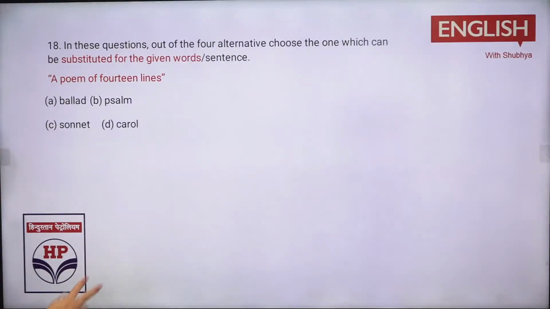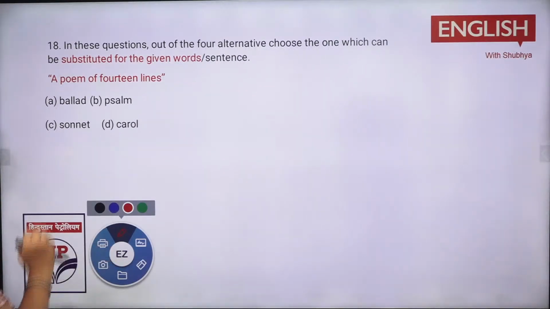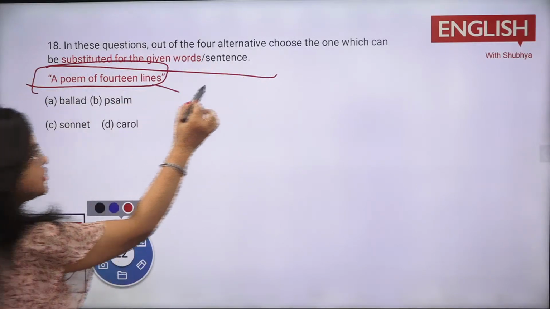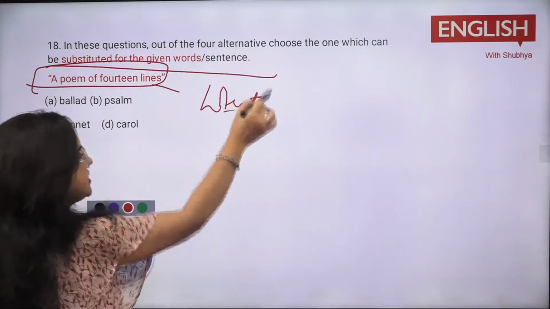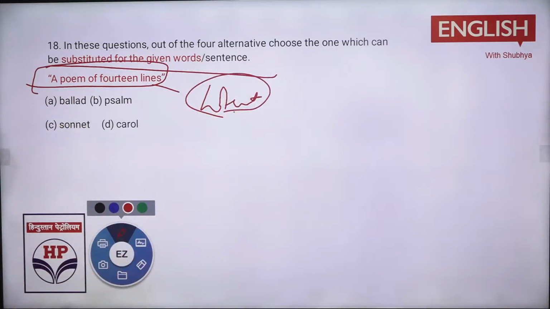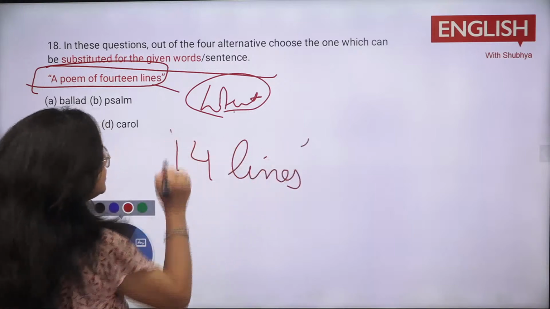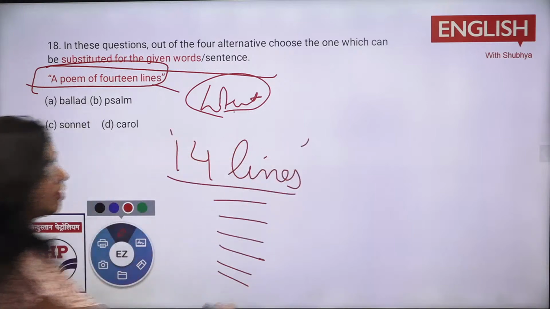ठीक है, same way one word substitution पे है. ठीक है, so now it is about one word substitution. A poem of 14 lines based on literature question, right? So let's have a general idea, like if you know it out. अब 14 लाइंस की पोइम को क्या कहते हैं? What is the meaning of 14 lines poem? You have 14 lines. What is that poem called?